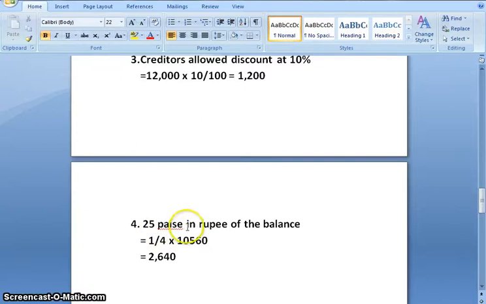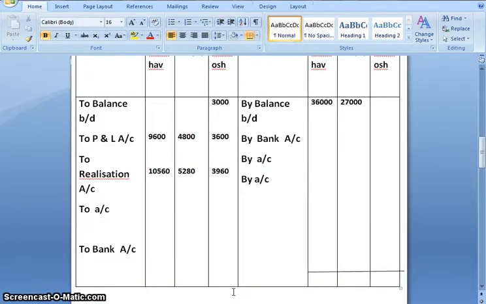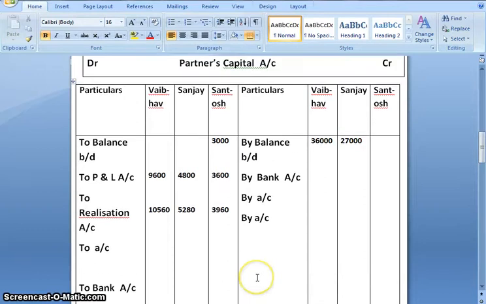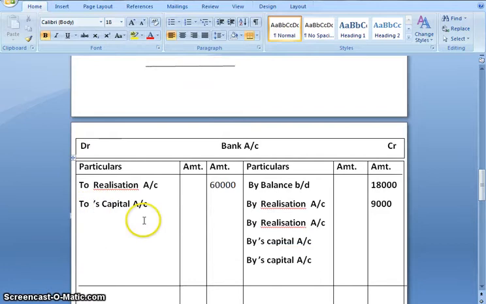Now he can pay only 25 paise in a rupee. So that is the 1/4 part. So when we multiply 1/4 into 10,560, we get the amount as 2,640. And the journal entry would be bank account debit to Santosh account, 2,640. The next effect would be in bank account, to Santosh capital account.